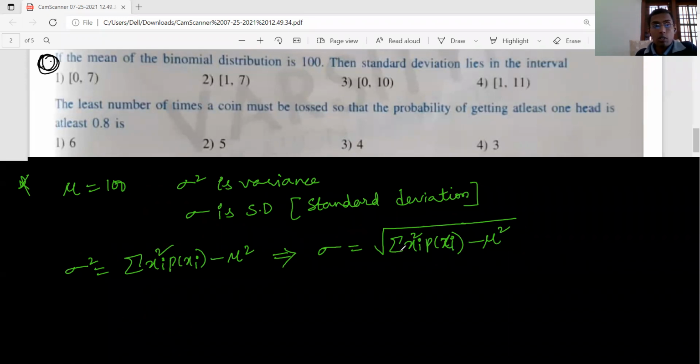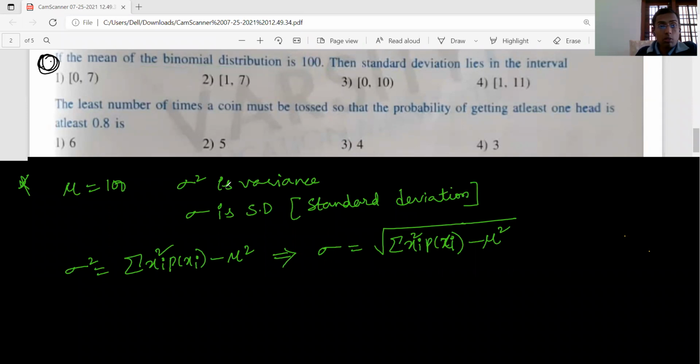Mean of the binomial distribution is 100, then the standard deviation lies in the interval. This is the standard deviation, and the question is in which interval it lies. I'm sorry, this is a binomial distribution.